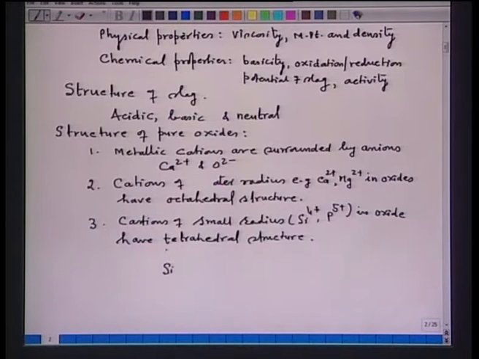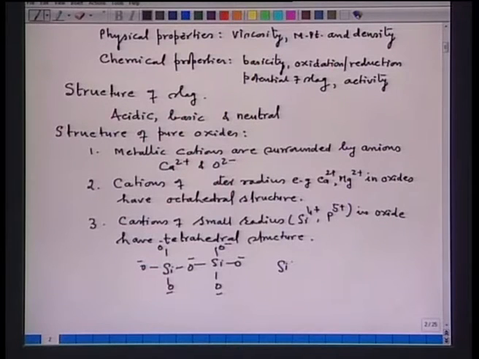For example, if you take SiO2, each silicon atom is surrounded by 4 oxygen ions and each oxygen ion is surrounded by silicon. If this is the silicon, it is surrounded by 4 oxygen ions, and each oxygen is surrounded by 2 silicon atoms. This structure repeats in 3 dimensions and gives us the oxide SiO2, which is electrically neutral.